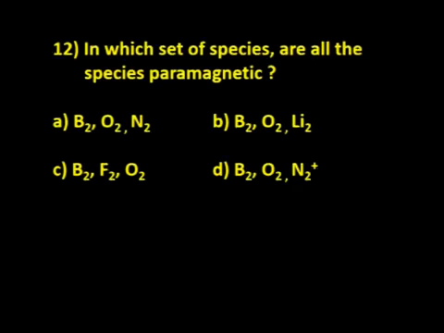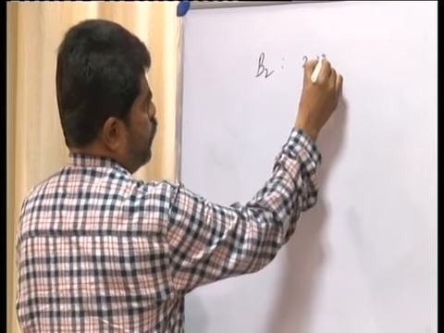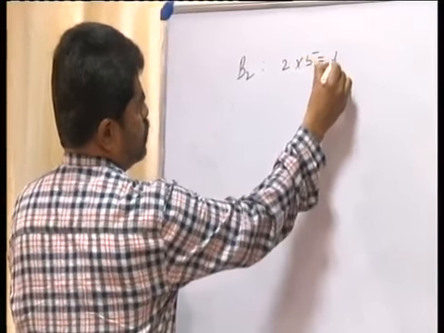Now, in which set of species are all species paramagnetic, they are asking. Just the same technique you can use. That is boron, B2, so 2 into 5, 5 is the atomic number of boron, so 10 electrons.